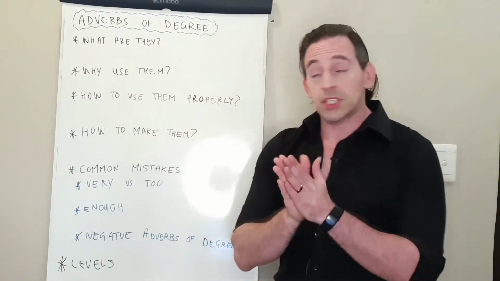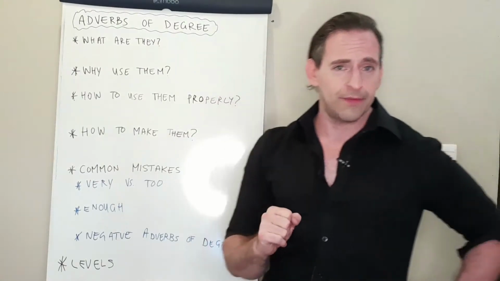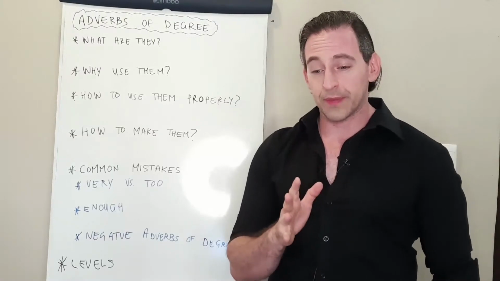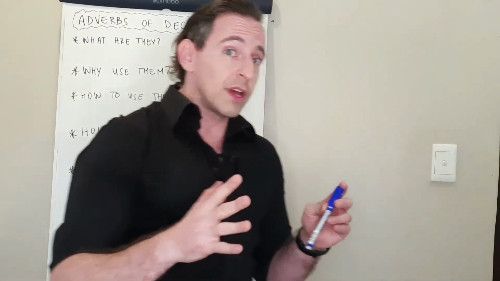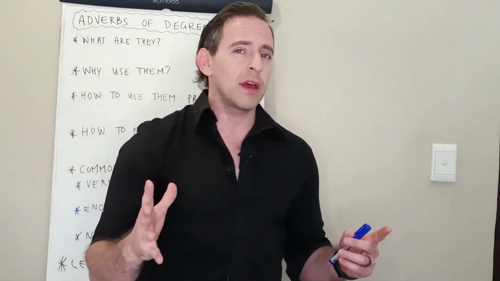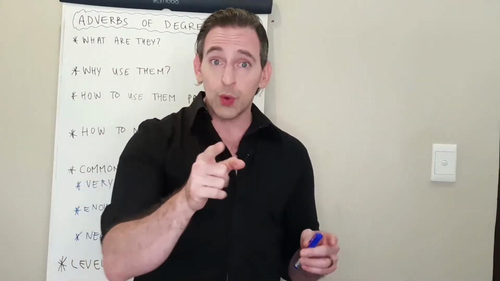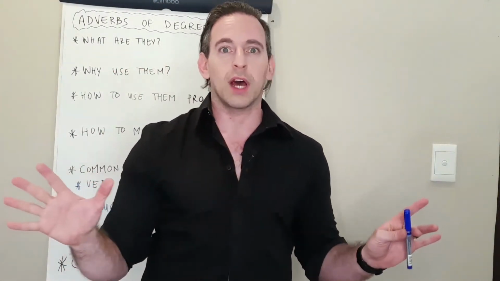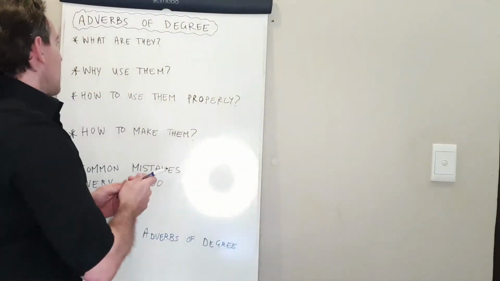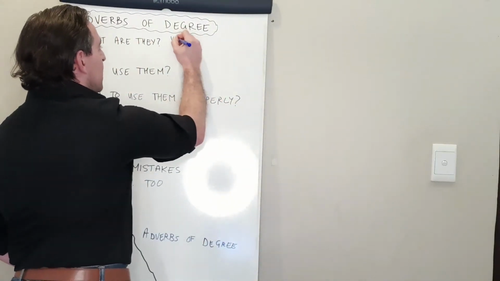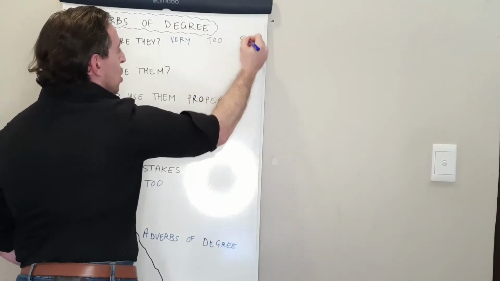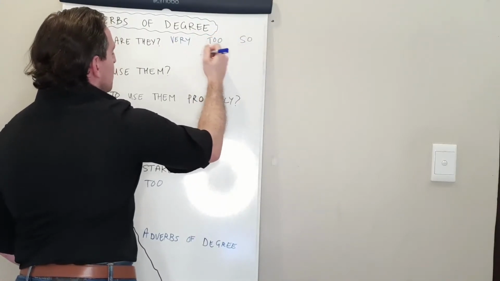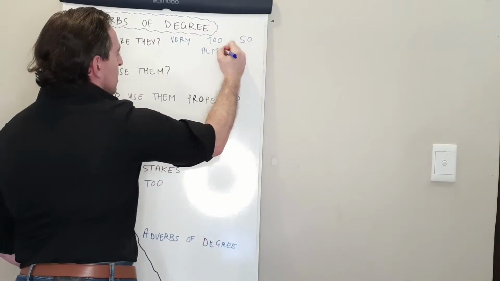All right, so let us start with what are adverbs of degree. And to make this easy, I'm going to write down some very common adverbs of degree that you are using all the time. Let's write them down. They are words like very, too, so, almost.